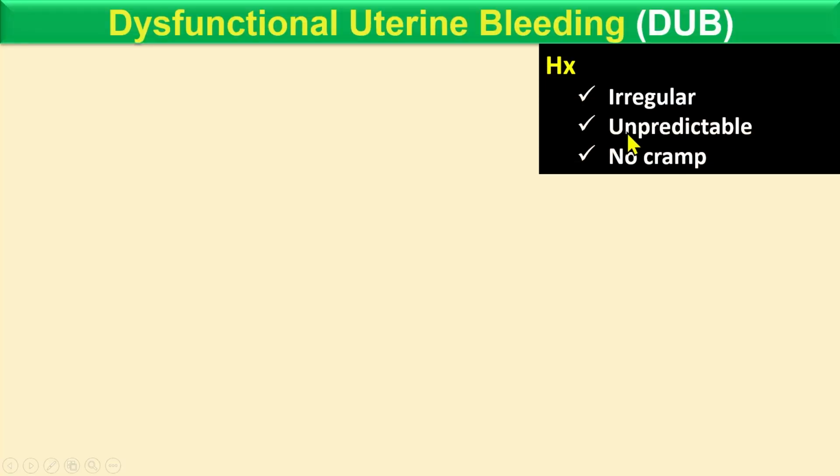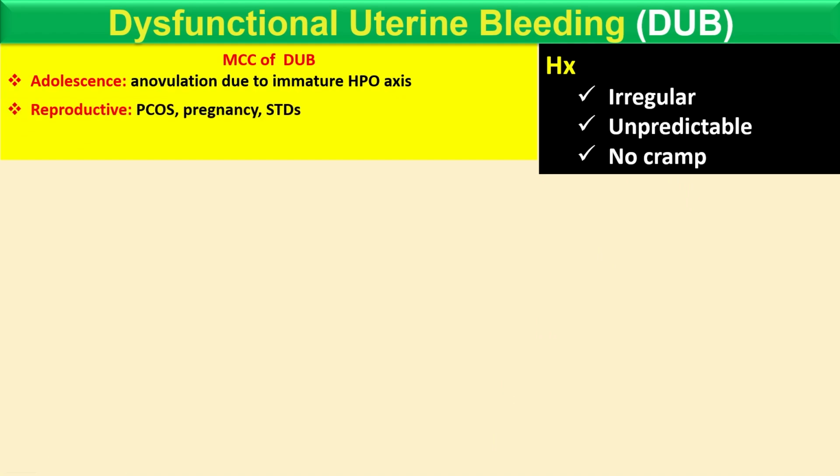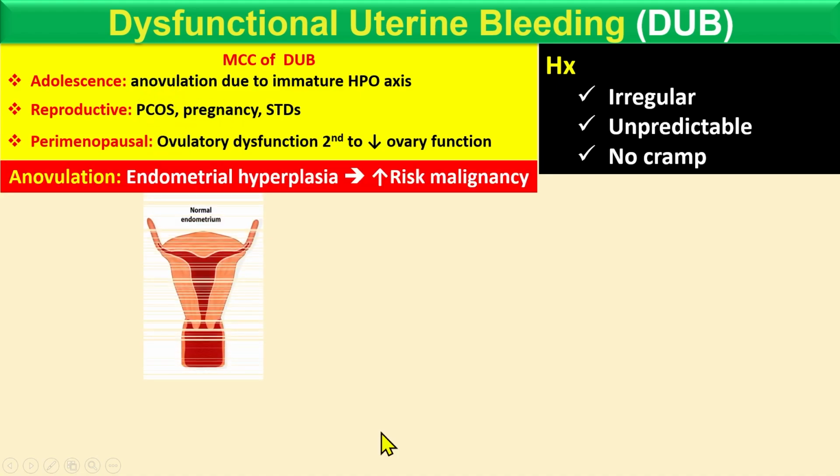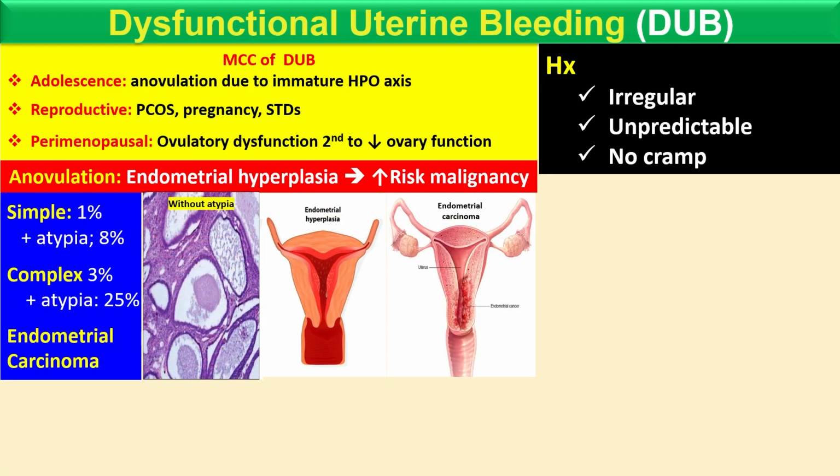In dysfunctional uterine bleeding, the common history is irregular and unpredictable bleeding, and this is without cramps. Okay, and there is no cramps. And if you look at the causes, as I mentioned, by the age: adolescence, the reproductive age, and the perimenopausal. So the major cause is anovulation. As I mentioned, anovulation causes the endometrial hyperplasia, which increases the risk of malignancy. So we have explained already.